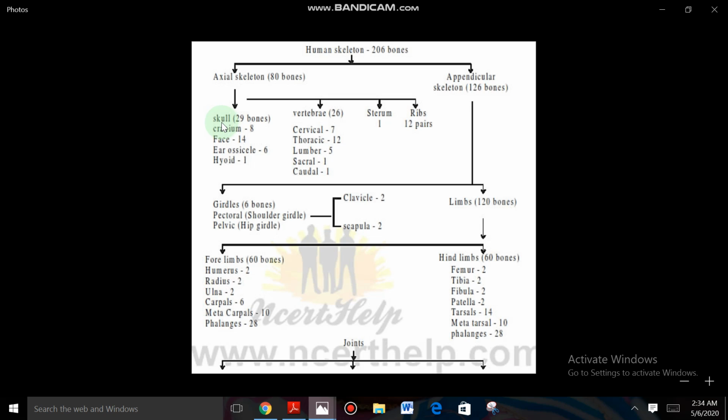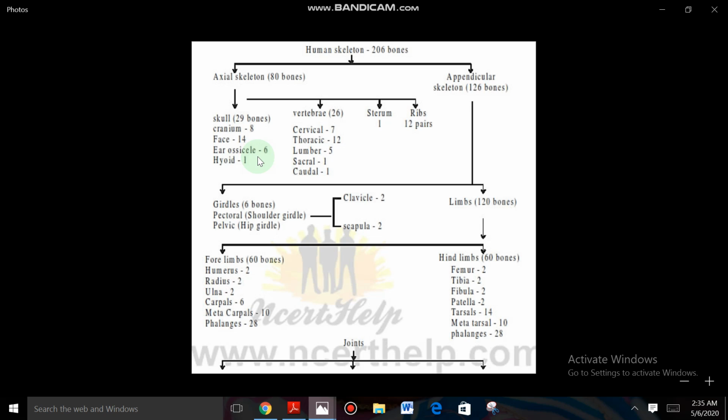Skull bones. There are 22 skull bones actually. Of these 22 bones, the bones present in the region of the cranium are 8 and facial bones are 14. 14 plus 8 is 22. Along with ear ossicles and the hyoid bone, the skull bones are 29. Are you got it? The skull bones are 22 because of those in the cranium at the top of the head, 8 bones, and the facial bones, which are present in the face region, the front of the head, that is 14 bones. 14 plus 8, 22 bones.